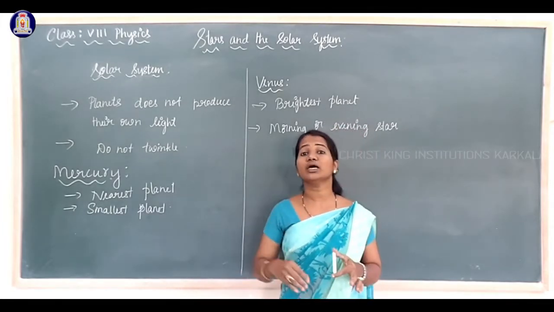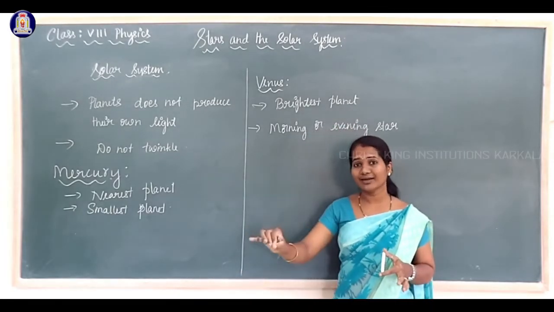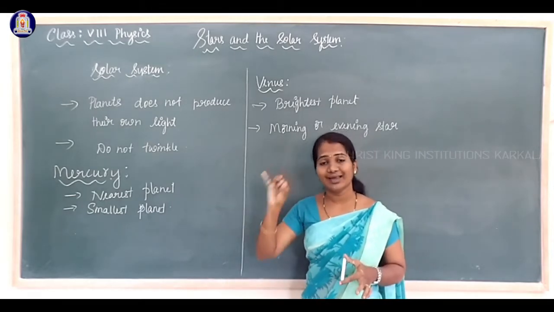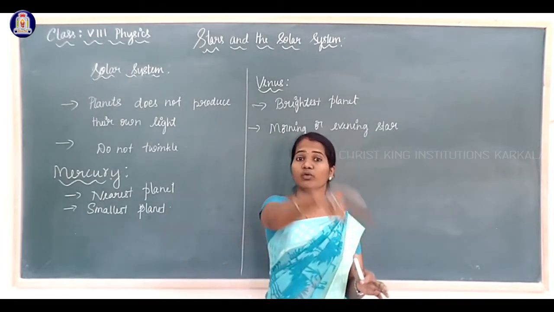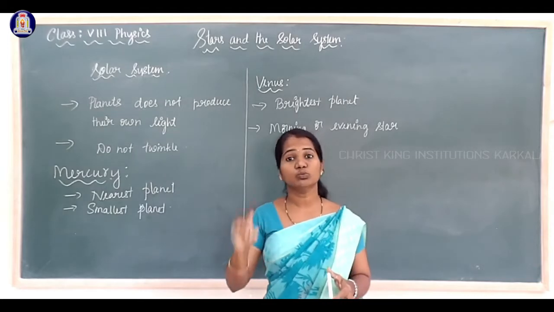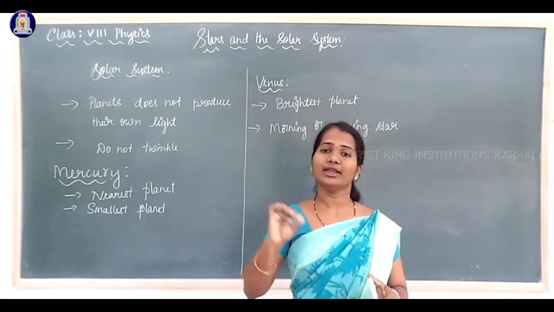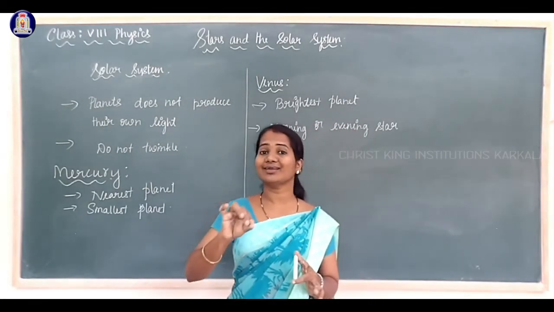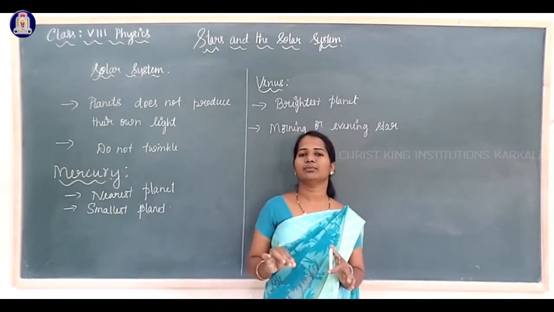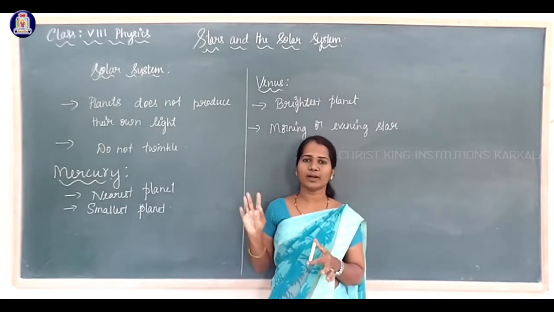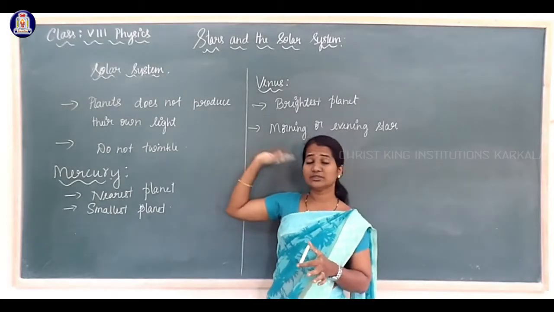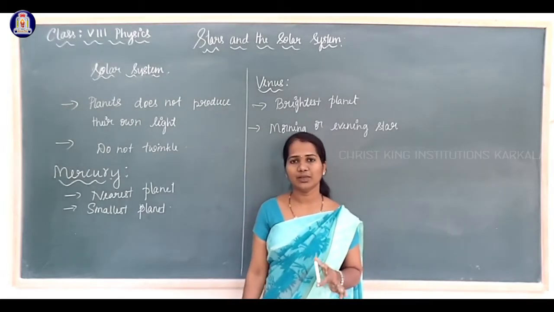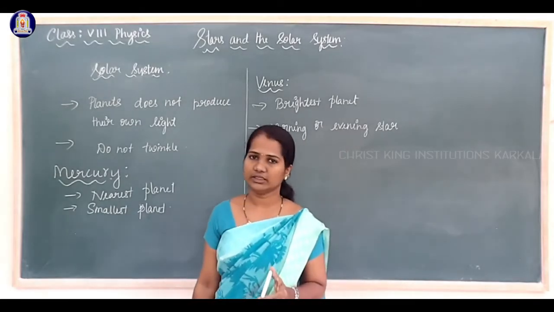A satellite is an object which revolves around a planet. If the satellites are natural, we call them moons of those planets. So Venus does not contain any moon.